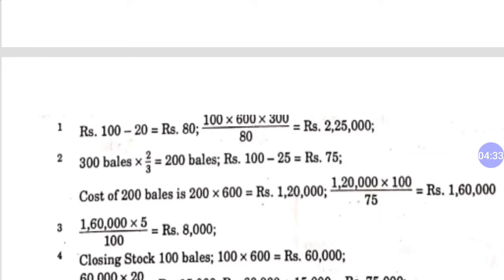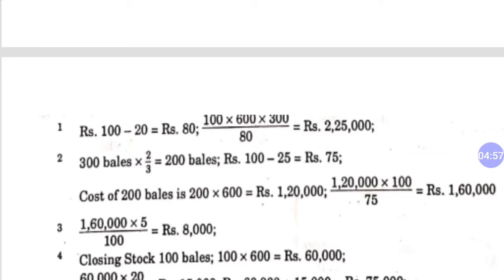So how will you get the 25% profit on sales? What is the price of those goods? This is cost price multiplied by 100 upon 100 minus rate. So 1,60,000 is the selling price of the goods whose cost price is 1,20,000. This is the way to calculate the 1,60,000 sales price, and he is entitled to get 5% commission on this price.